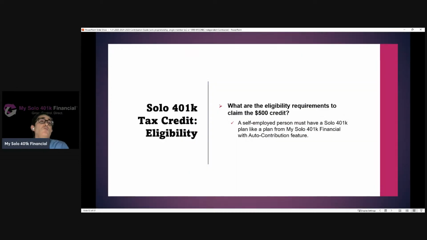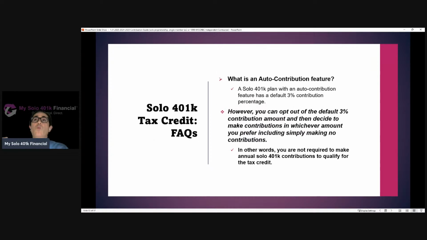So again, to be eligible, you need to have a plan like ours that includes the automatic contribution feature. What is the automatic contribution feature? Well, it's a plan that sets a default 3% contribution percentage. However, you, as the solo 401k participant, have the right to opt out of that default 3% contribution amount. Opting out doesn't mean that the business is not eligible to claim the credit. On the contrary, it still would be, because the plan still has the feature.